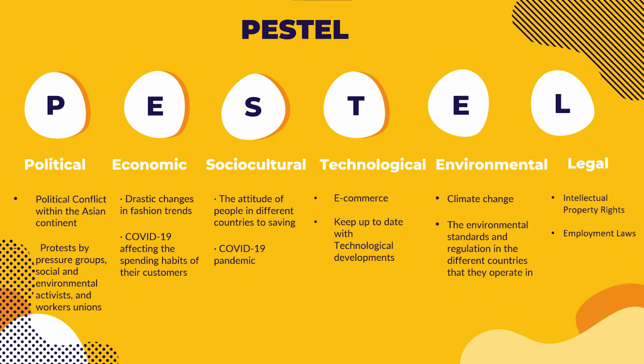Environmental factors. Due to climate change, Uniqlo needs to be informed on the latest changes regarding the subject. This is because climate change can have an impact on the supply chain of Uniqlo. What needs to be understood is the environmental standards and regulations in the countries that Uniqlo operates in.